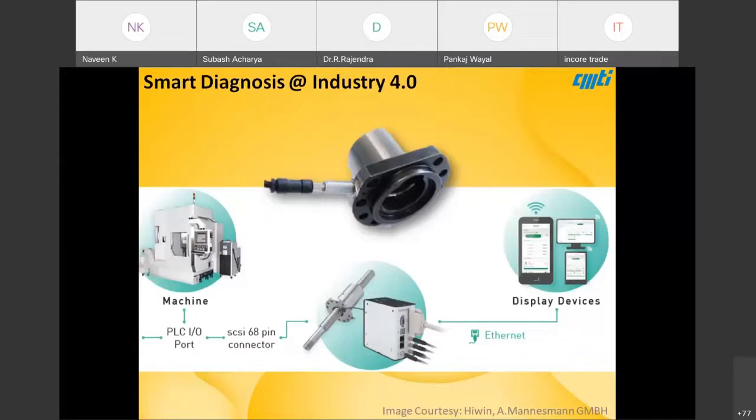Coming to smart diagnosis, from the ball screw we can measure several parameters and generally take them to an edge controller, where we can do the calculations, and then take it to our smartphones through cloud or Ethernet connections.